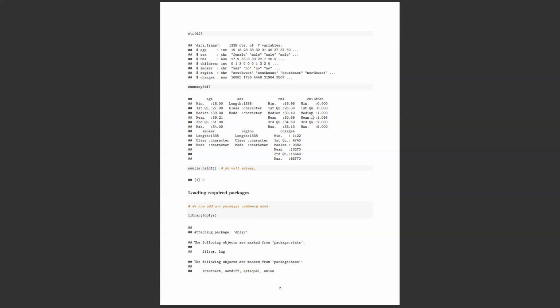And yeah, so coming to medical expenses, there is a person with 63,000 US dollars per year given to medical, like under medical expenses. That's a lot. So we will analyze what's the proportion, or whether it is an outlier indicating that much difference, because the minimum charge is 1100 and the maximum is 63,000, right? That's a lot of difference.